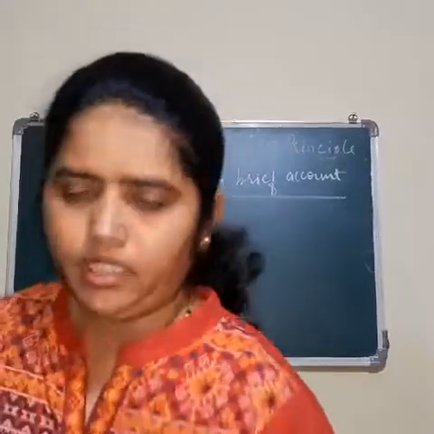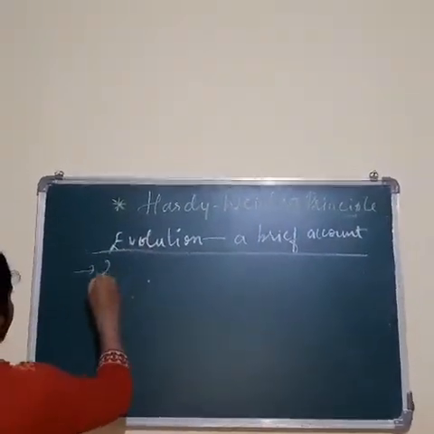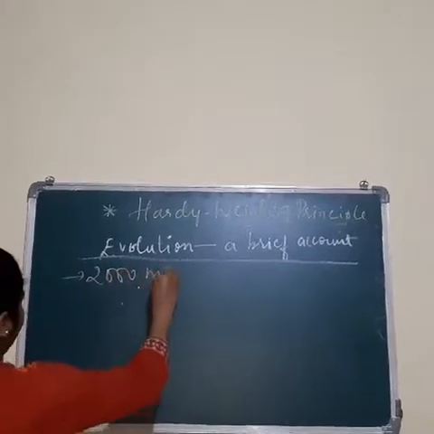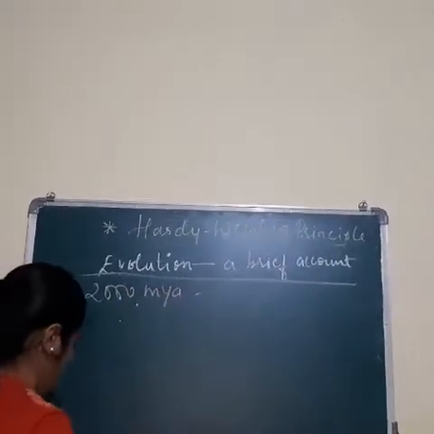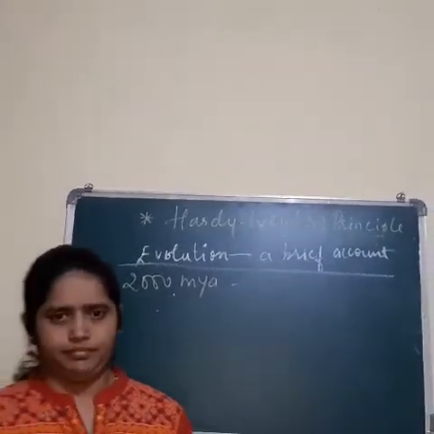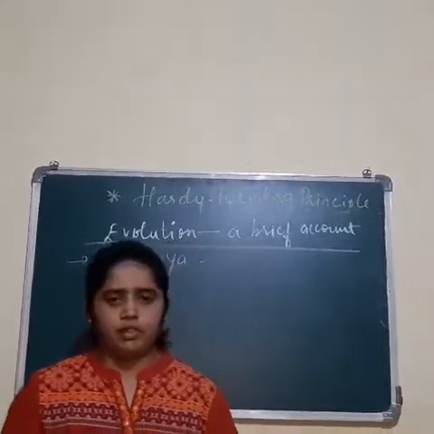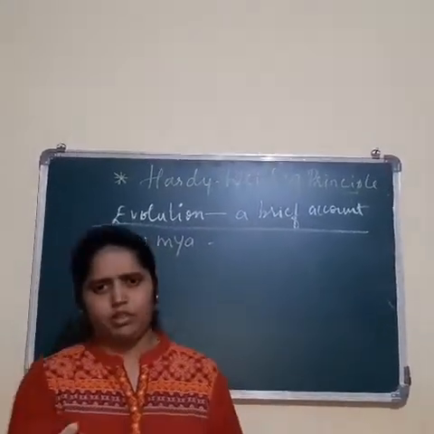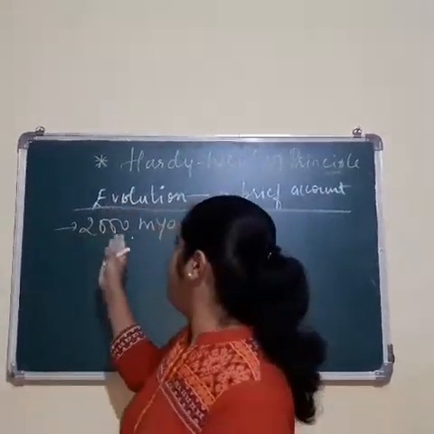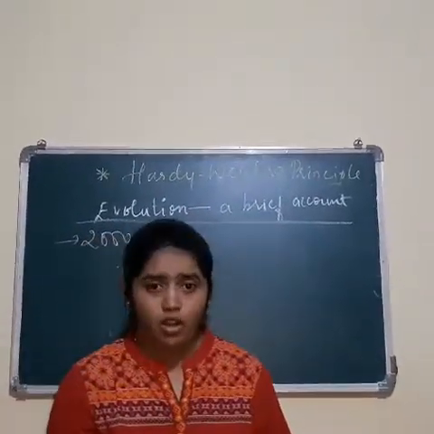Okay, we'll see that. About 2000 million years ago, the first cellular form of life appeared on Earth. Among these, a few had the ability to release oxygen.